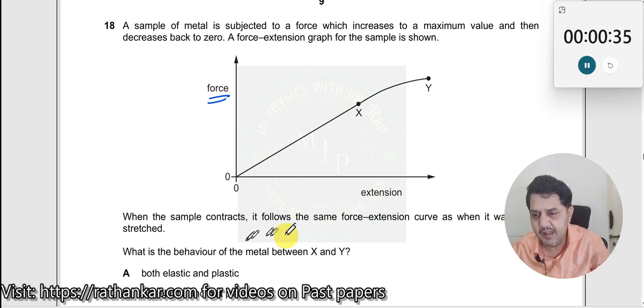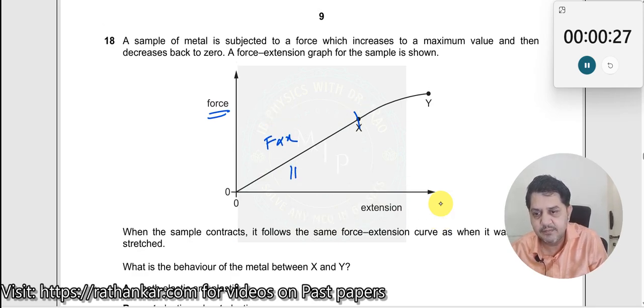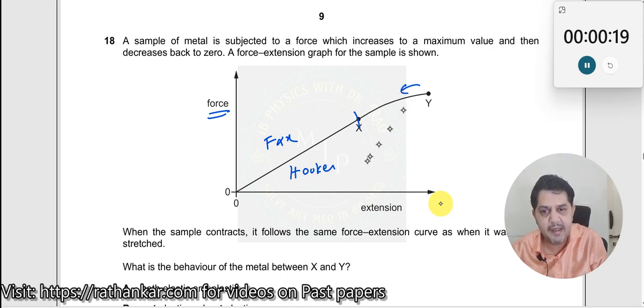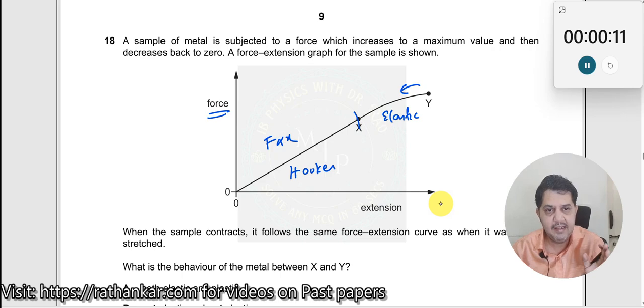So what is the behavior of the metal between x and y? Until here, F is proportional to x, which means it obeys Hooke's law. But beyond x and y, what's happening? It's not obeying Hooke's law, but at the same time, when you remove the load, it's coming back over here, which means it is still in the elastic region only. So it has not crossed the elastic region. Of course, the force and extension may not be proportional, but it is in the elastic region.